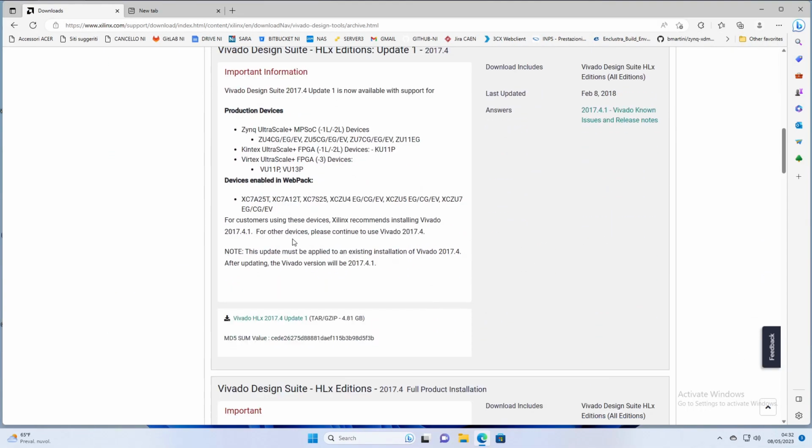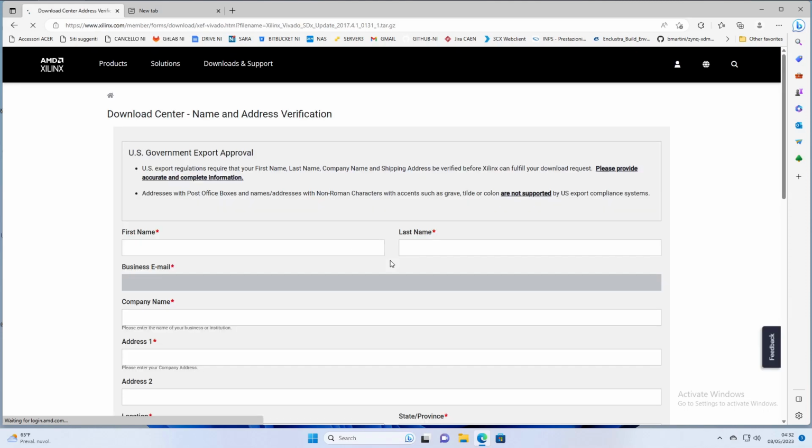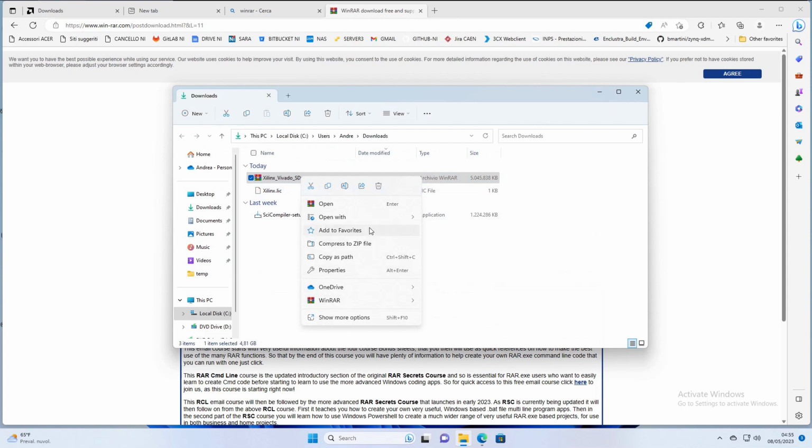When setup is completed, go back to the Xilinx download page, open Vivado Archive, scroll down to 2017.4 and download the update package April 1, 2017. When download is completed, extract the tar file with WinRAR.